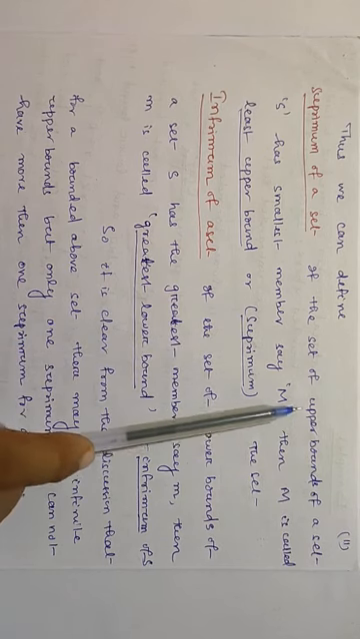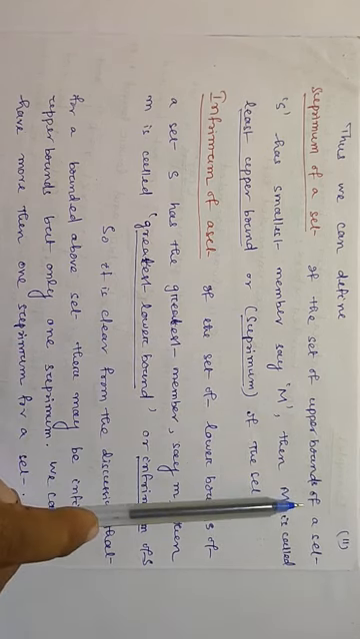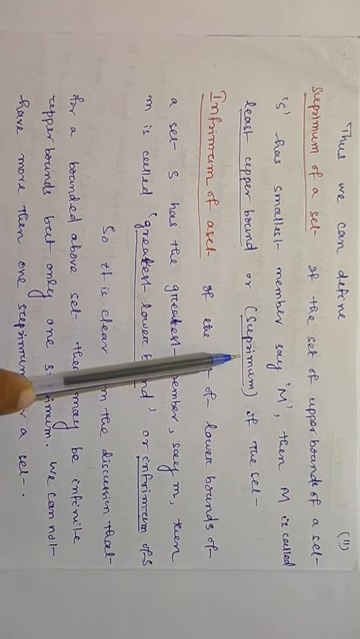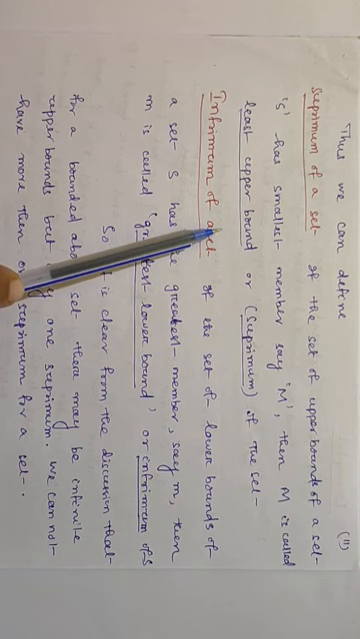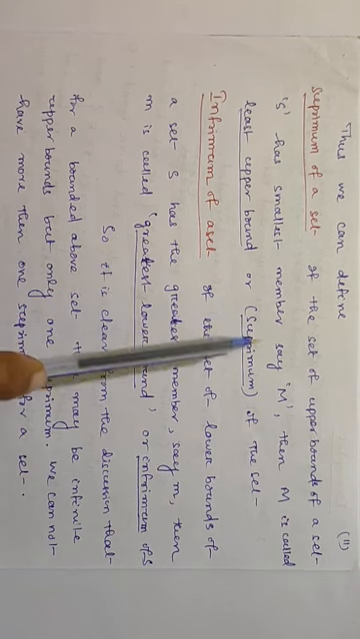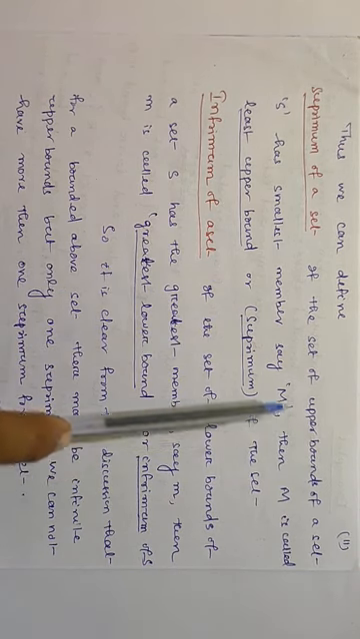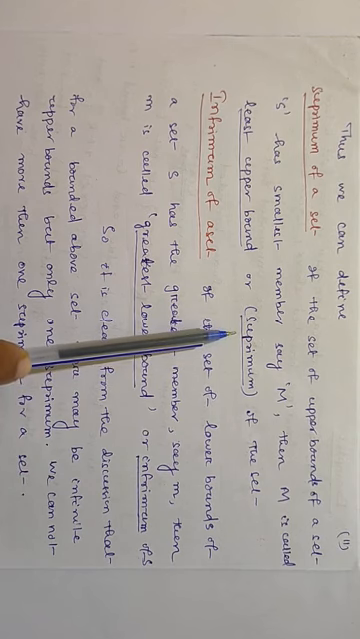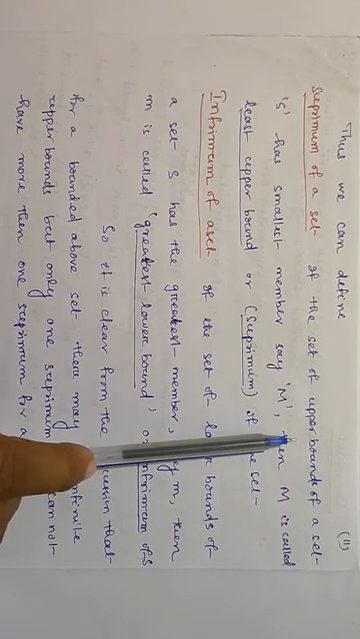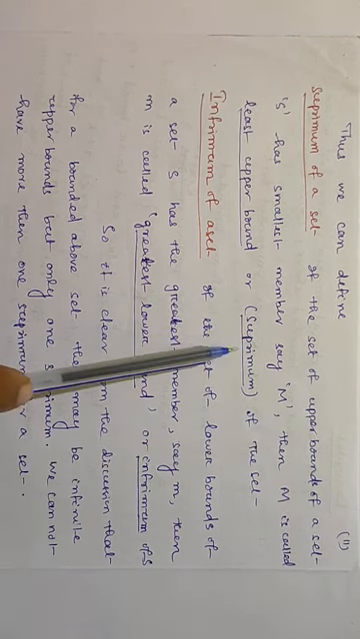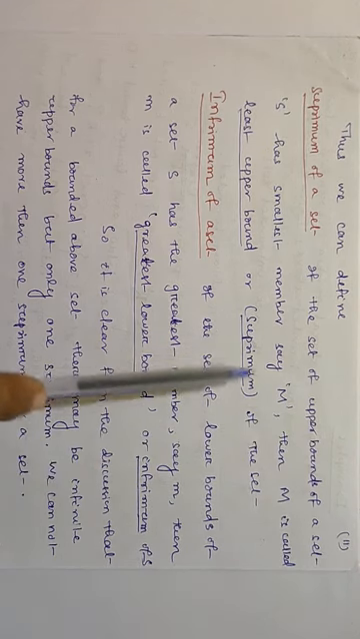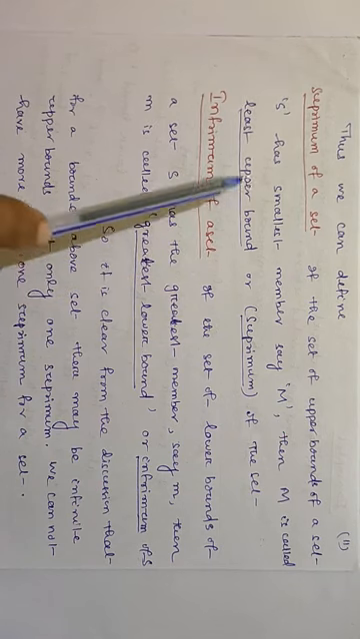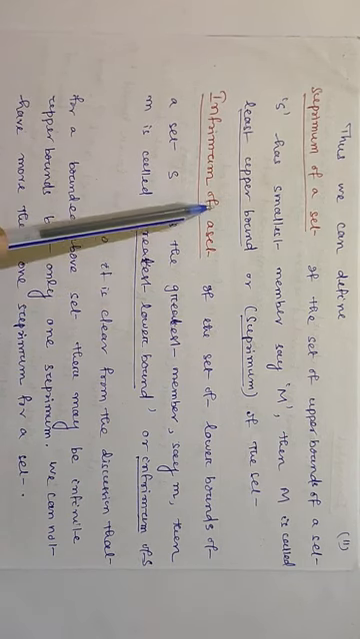So there are an infinite number of upper bounds of a set, but the supremum is only one because that is the smallest element. No element smaller than that will be an upper bound of the set. So the supremum is unique, but upper bounds are infinite. We can have only one supremum, but we have infinitely many upper bounds of a set. So this way we define the supremum of a set.